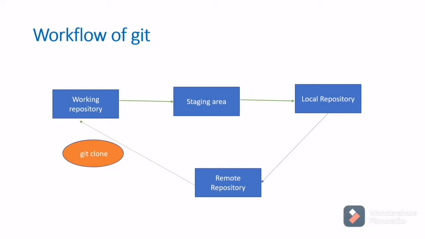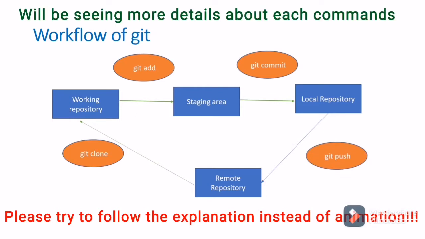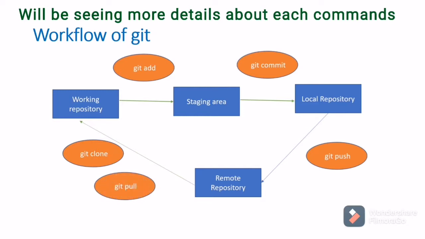Now let's see what commands are used for each step. First, git clone. To take a copy of the remote repository into the working repository, we can use git clone. Then git add. From the working repository, we can add to the staging area by using git add. Once everything is verified, from the staging area to the local repository we can commit by using the git commit command. From the local repository, at last we can push the code to the remote repository by using the git push command.